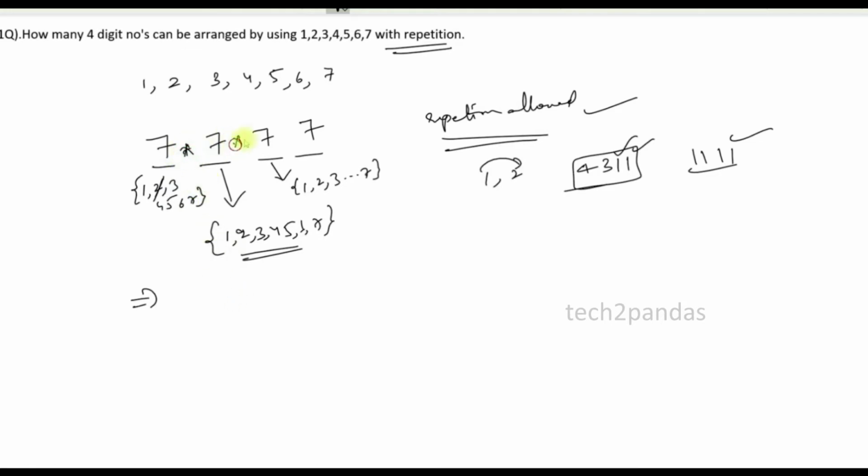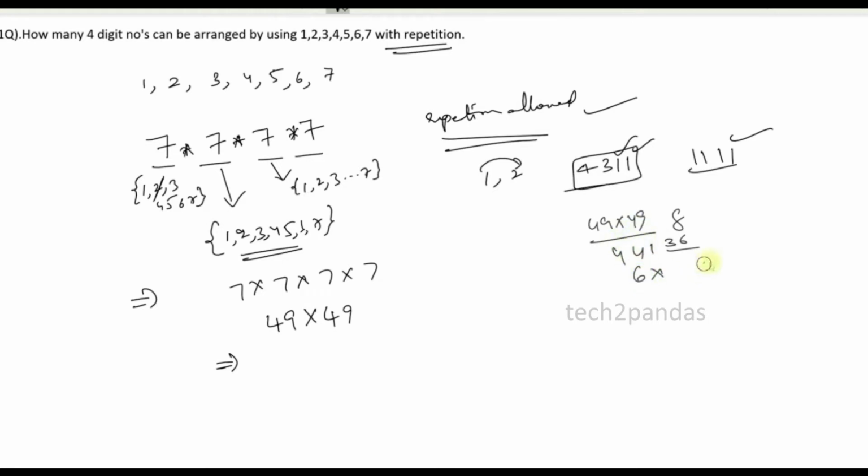Multiply 7 into 7 into 7 into 7. 7 sevens are 49, again 7 sevens are 49. So 49 into 49 is nothing but 2401. So this is our answer.